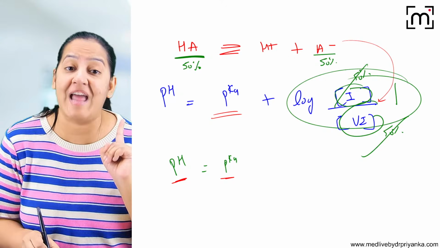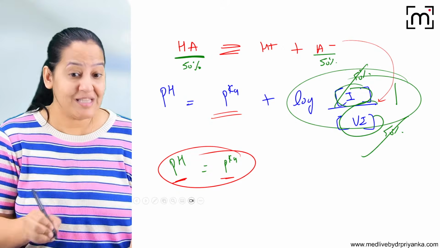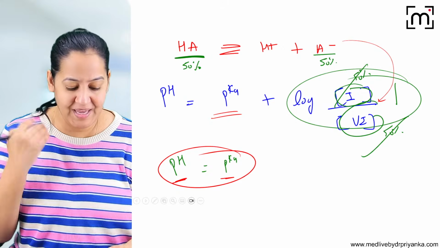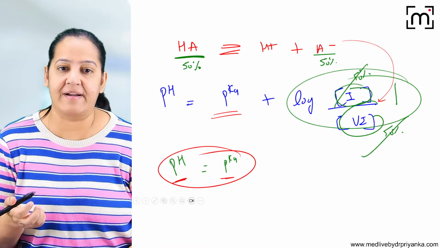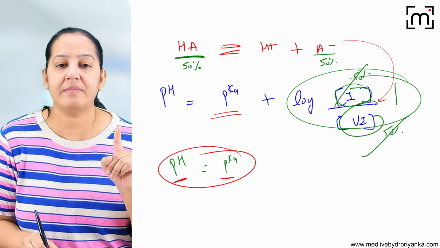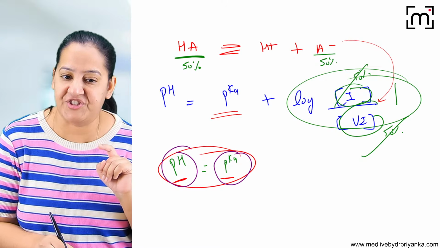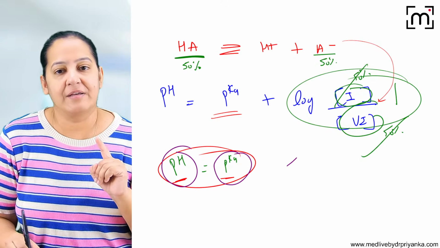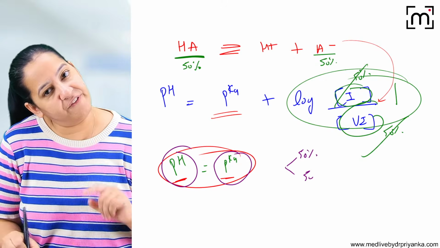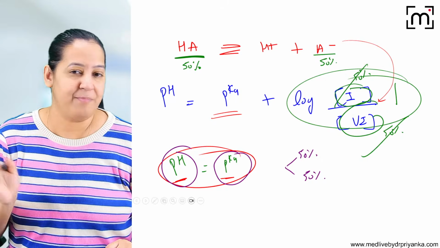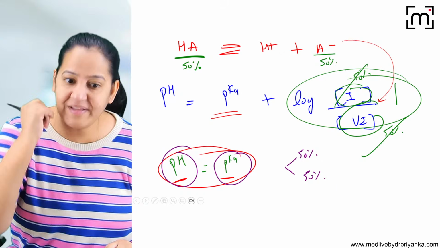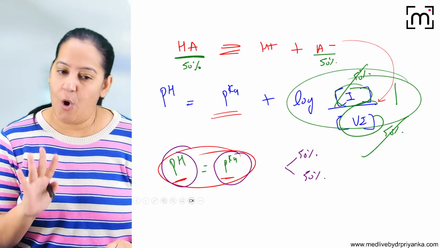It's a very important MCQ in your exam. What is pK? Can you define pK? pK is a constant, but we define it like this. So what is pK? Say, ma'am, pKa is the pH at which the drug is 50% ionized and 50% unionized. That pH is known as pK. And I have proven that. I'm not asking you to learn, to mug. I have proven that with the help of the formula. So this is how we learn pK.